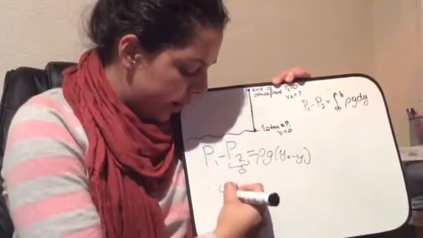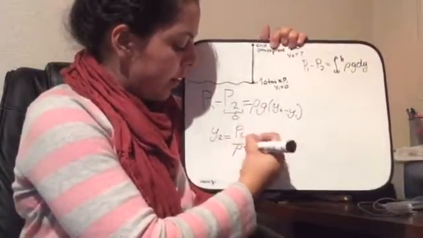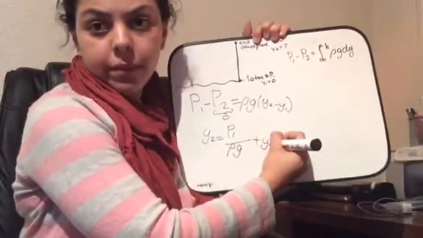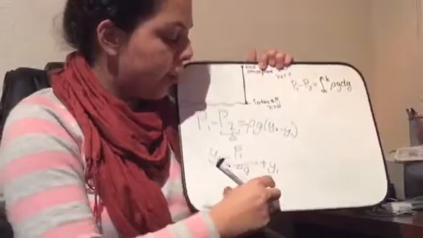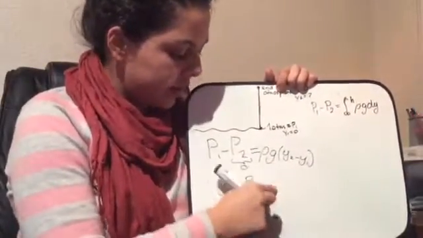So Y2 should equal P1 divided by the density times the gravity plus Y1. Am I right? And y1 is 0 as well. So this is simply the value, right?